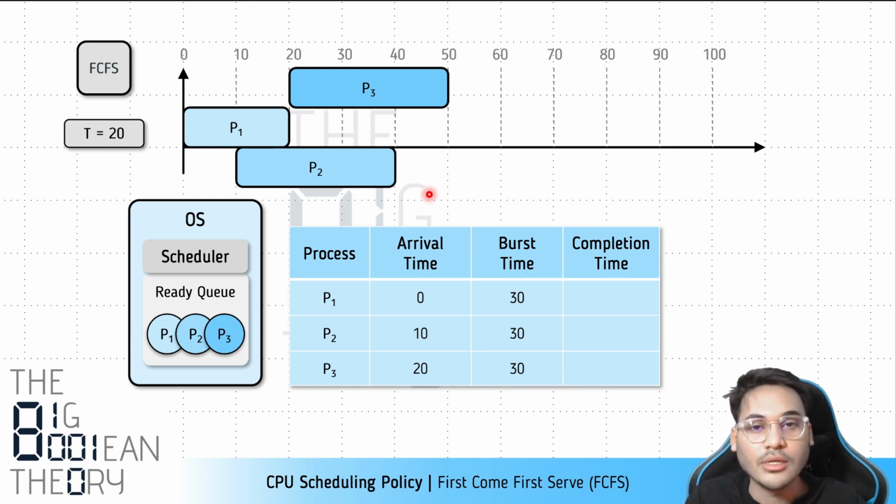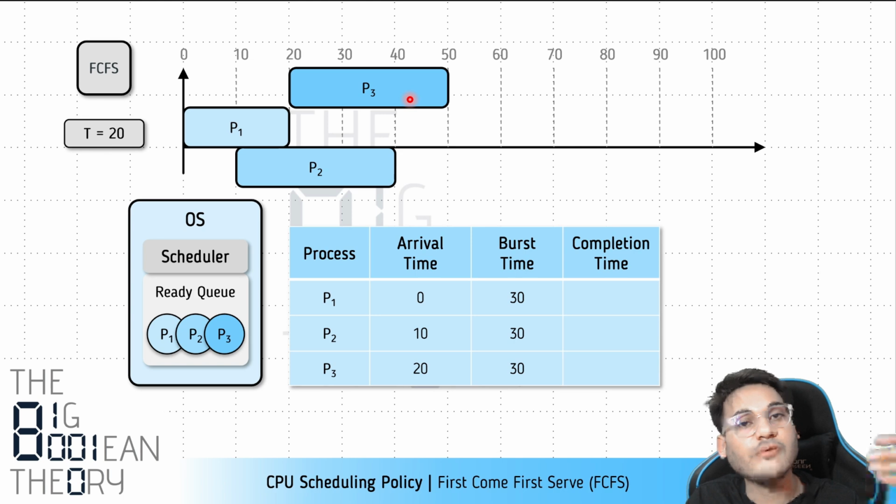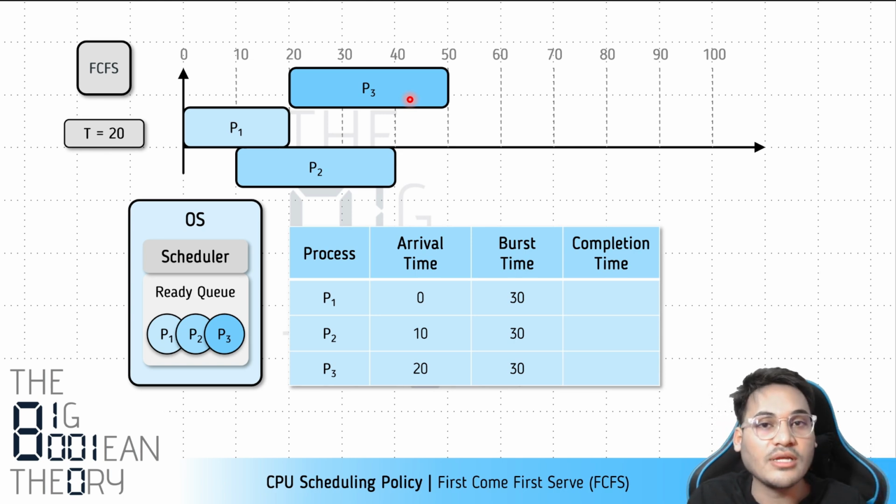Coming back, it was t equals 20 milliseconds. At t equals 20, when process P3 arrives in the system, we have to reevaluate whether this P3 is a good candidate or not. Why evaluate? Because we are optimizing for a criteria, that is low turnaround time. There are three processes in the system, P1, P2, and P3. The scheduler has to use the policy to make the optimal decision. Whether it is optimal or not, we do not know yet. We are following a policy, and we will judge later whether it is optimal.